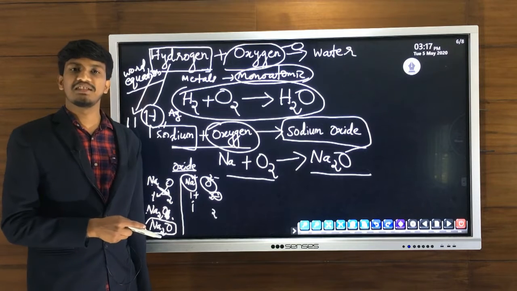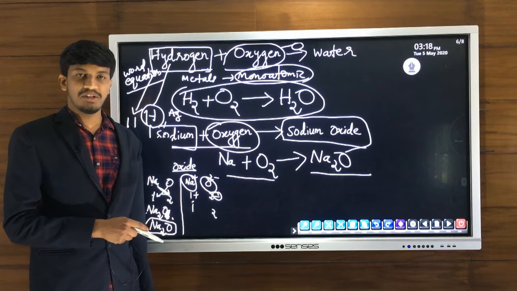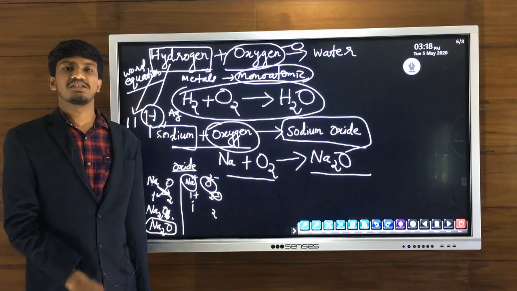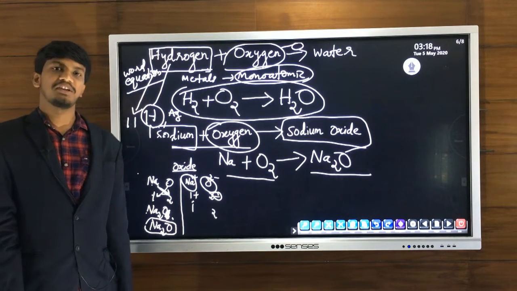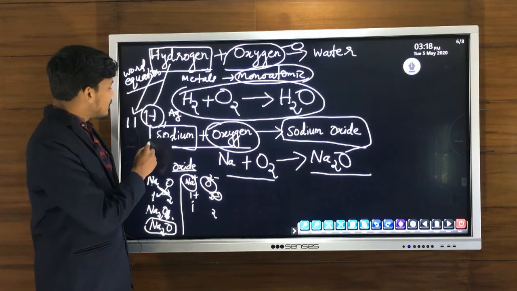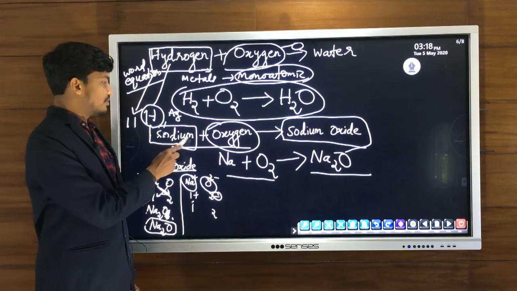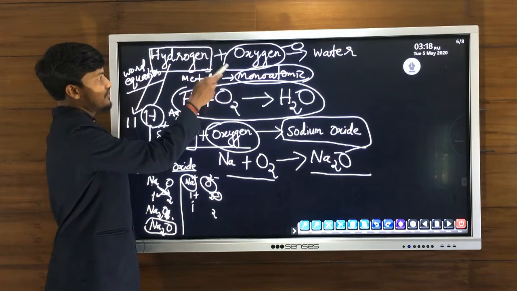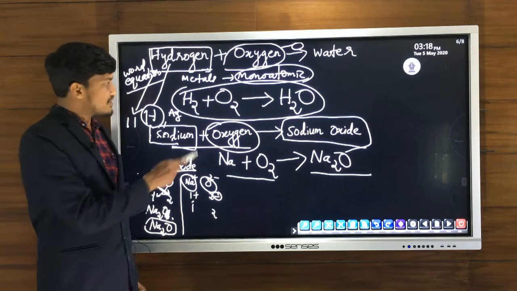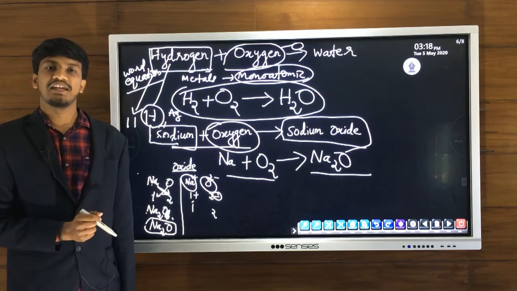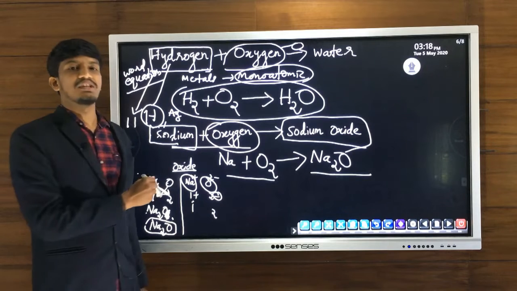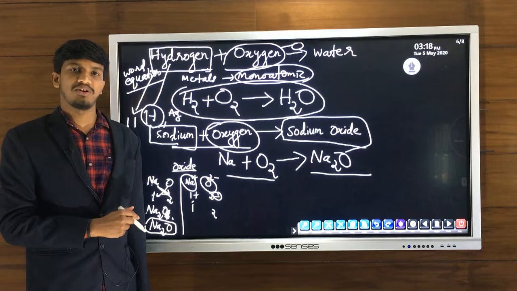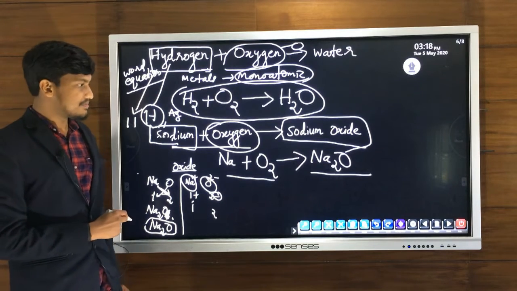Other than this, for any covalent compound like hydrochloric acid, nitric acid, etc., we have written some important covalent compounds and their chemical formulas. You have to learn them. Then if a metal atom comes, we write only the symbol. If there are non-metals like hydrogen, oxygen, nitrogen, etc., we will write their diatomic state like H2, O2, N2, etc. So like this we can write the chemical equation of any reaction.